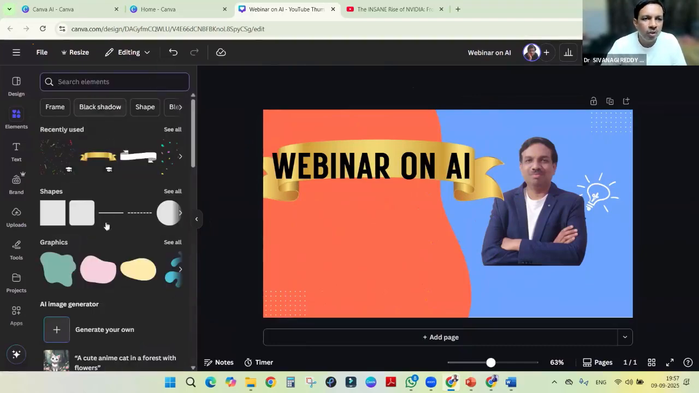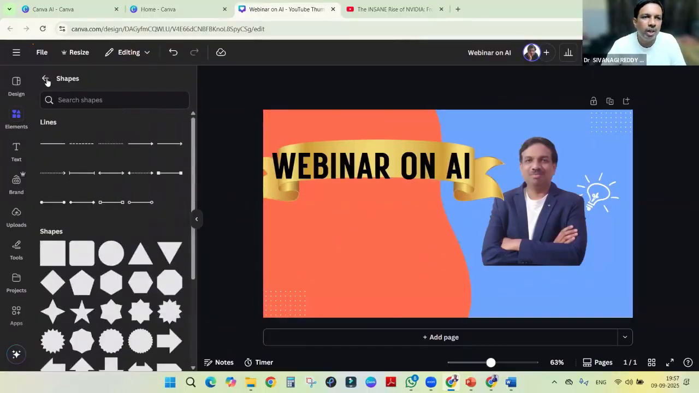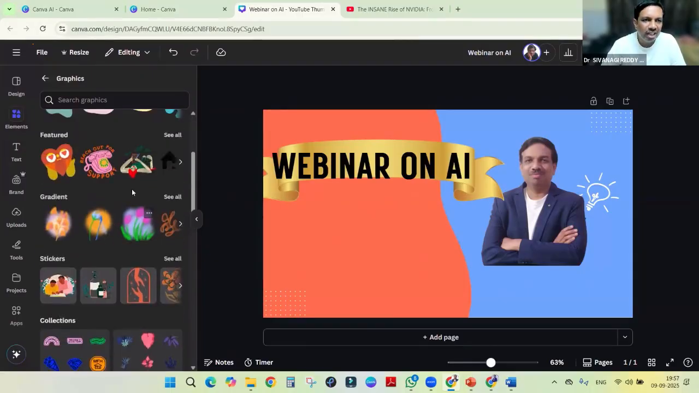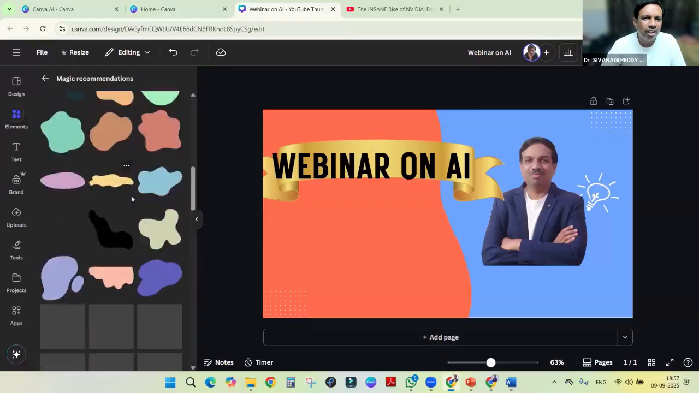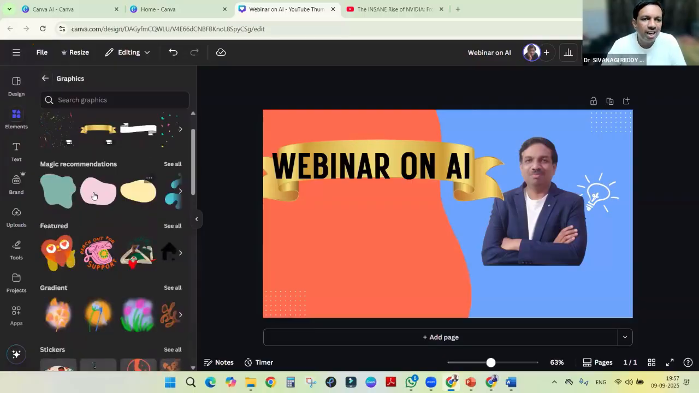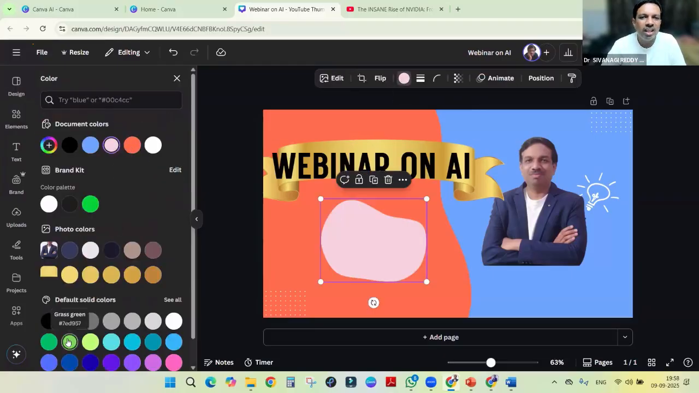It's a black shadow, right? Shapes, you can incorporate all varieties of shapes. Then graphics will be there, so we will get different types of graphics. These are abstract designs, different designs. There are hundreds of ready-to-use ones. Just drag and drop. It will be here. This color we can change. It's our choice, whatever color we want, we can change. We can play around with it.